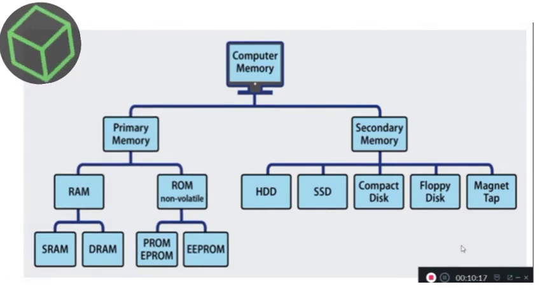Primary memory is divided into two kinds of memory, that is RAM and ROM. Secondary memory can be divided into types of memory, that is HDD, SSD, compact disk, floppy disk and magnetic tape.